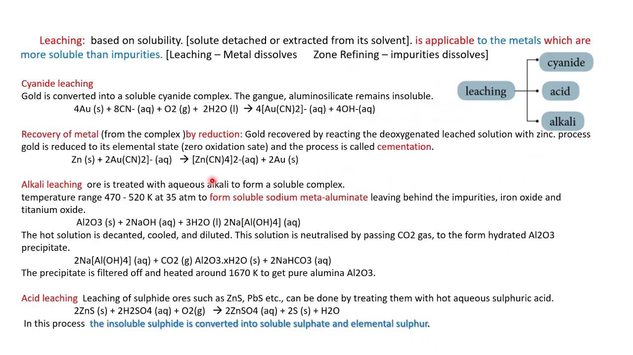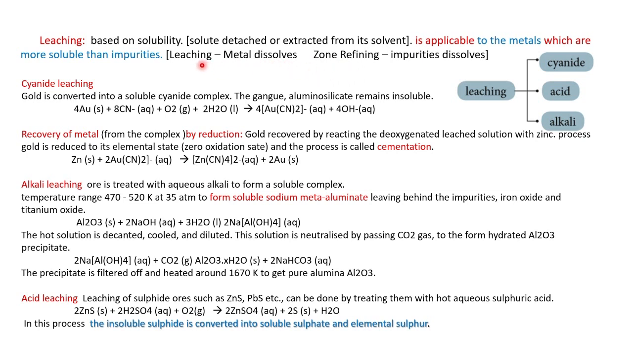Then leaching is based on the solubility of the metal, that is, what dissolves easily will be separated by the leaching process. In this, the metal should be dissolved. In leaching, the metal is dissolved, whereas in zone refining, the impurities will be dissolved. We should compare and read so that we will not forget.